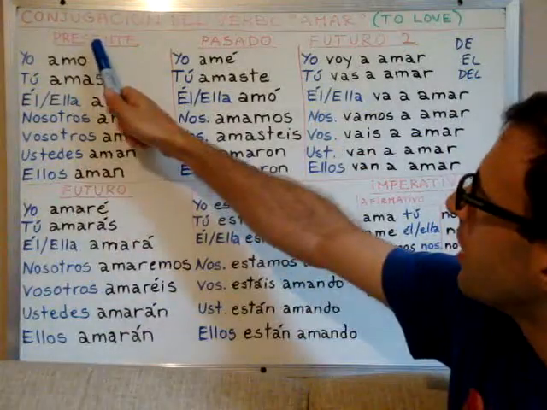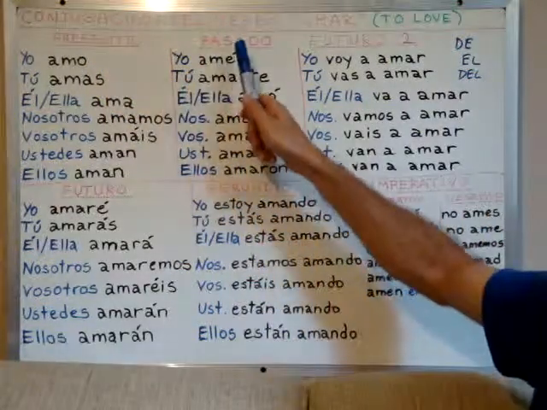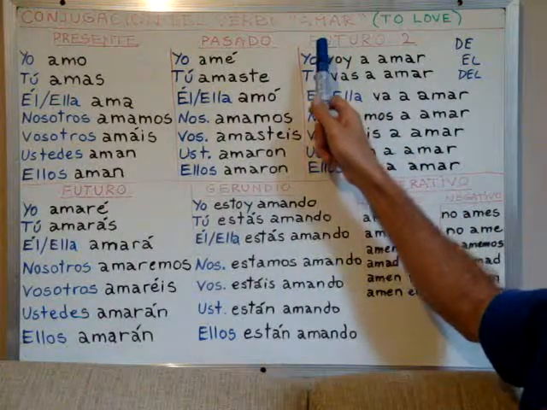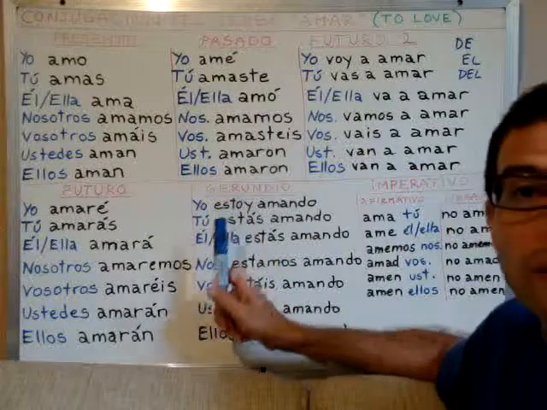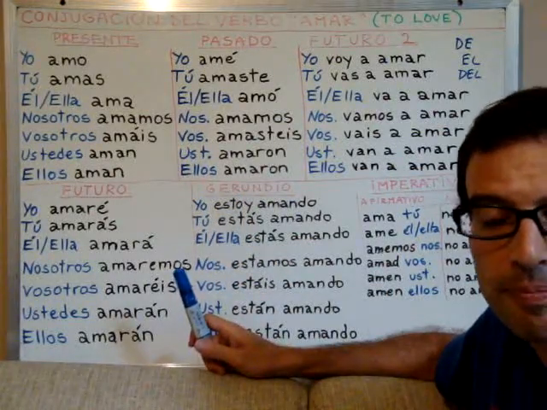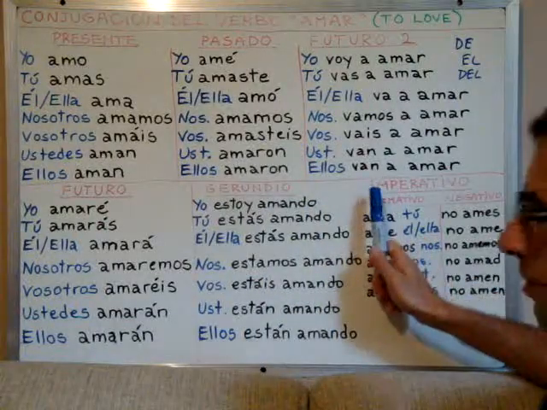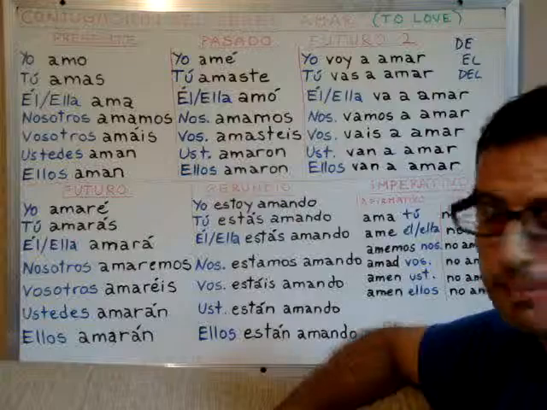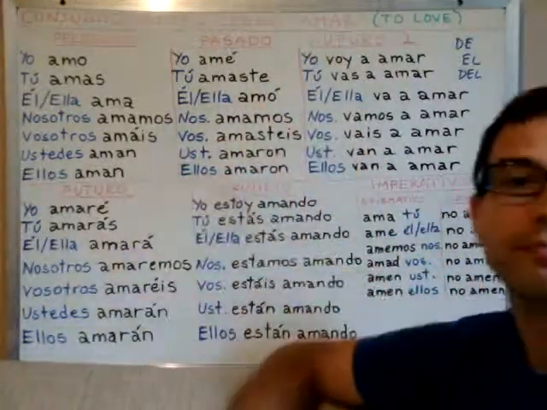So we'll conjugate in present tense, simple present, simple past or pasado, future. Gerundio is what we call in English the present continuous, and imperative, affirmative and negative imperative, okay? So why do we have two futures?